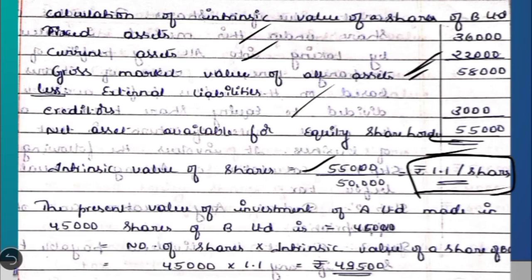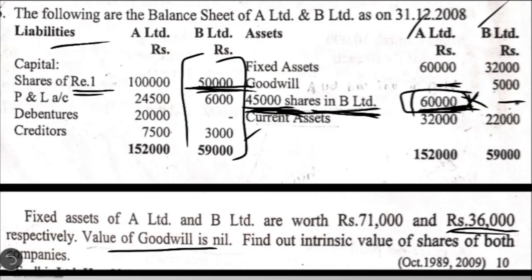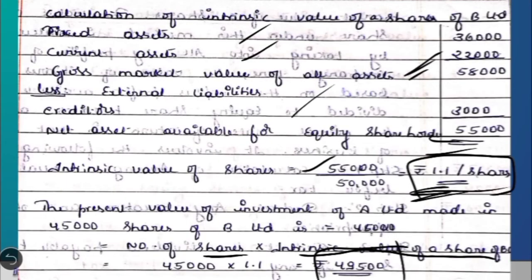So the present value of the investment that A Limited made in 45,000 shares of B Limited is equal to the number of shares, 45,000, into the intrinsic value of a B Limited share, which we calculated here as 1.1. So we have the present value of investment as 49,500. What was the book value? 60,000. We cannot consider this because at present the value of the investment is only 49,500.